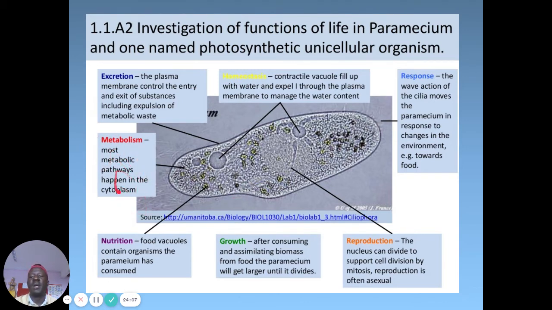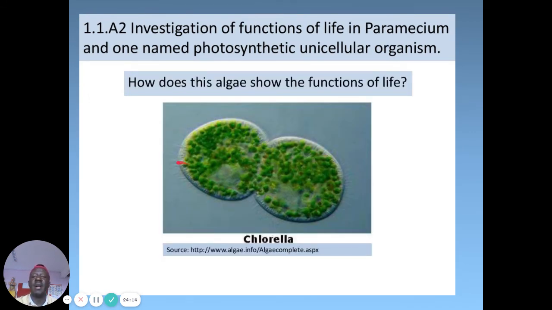Metabolism: most metabolic pathways happen in the cytoplasm. So this is the cell theory. And then when we were carrying out some investigations, we saw that one of these is Vibrio cholerae. How does this organism show the functions of life? This one is showing how this cell is dividing to give rise to more cells. This picture is showing a type of asexual reproduction whereby a cell is dividing into two.